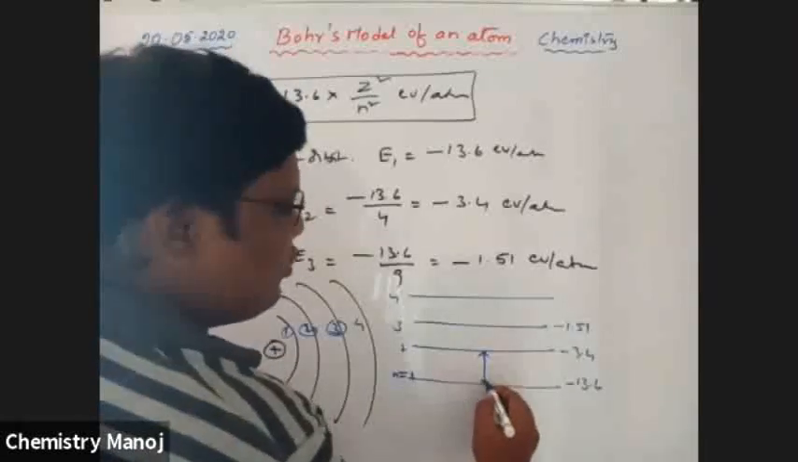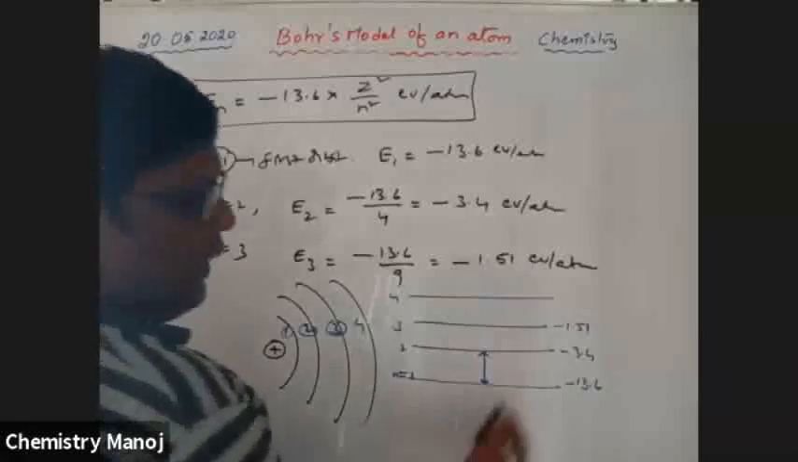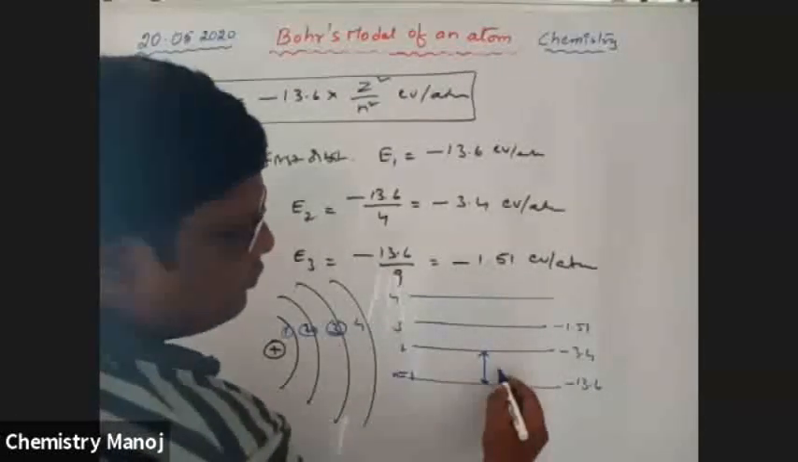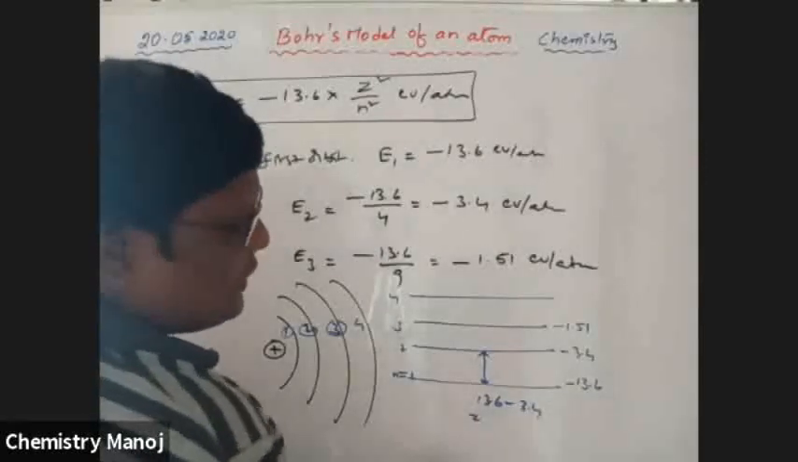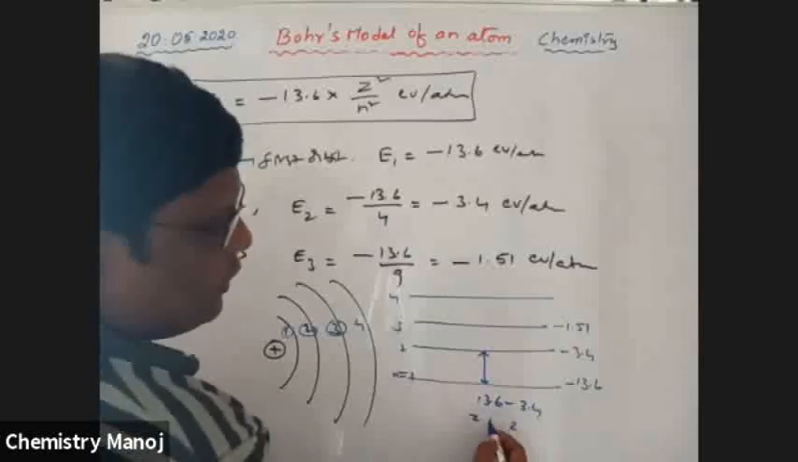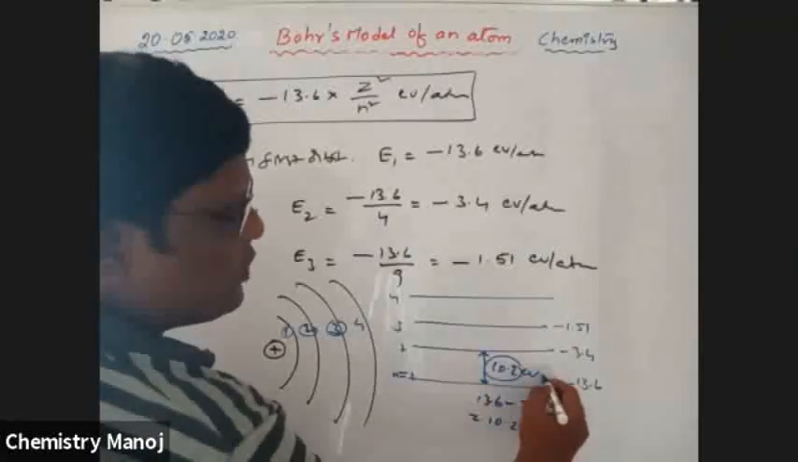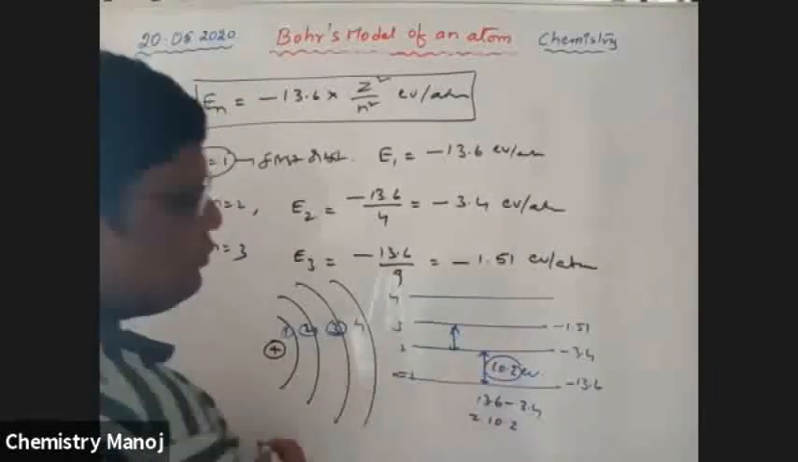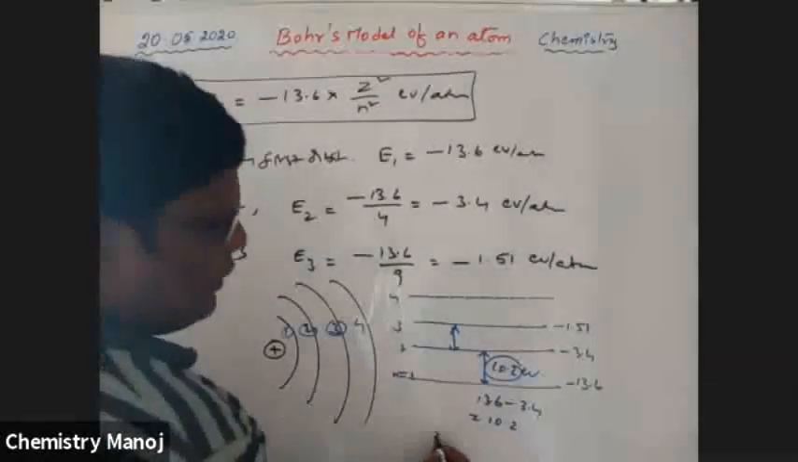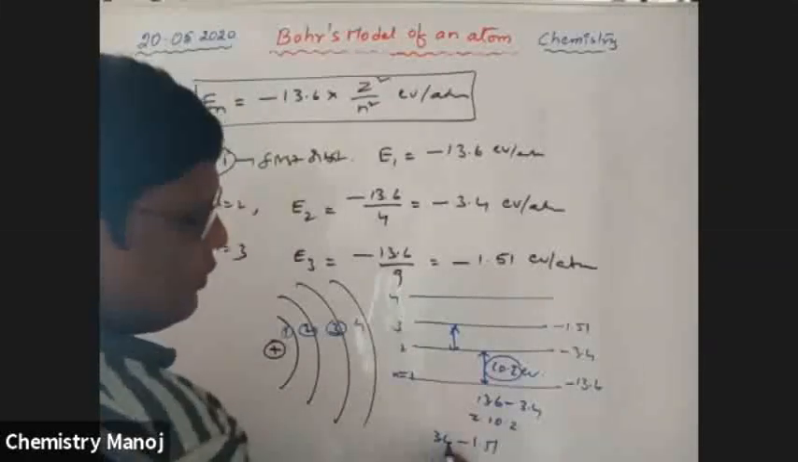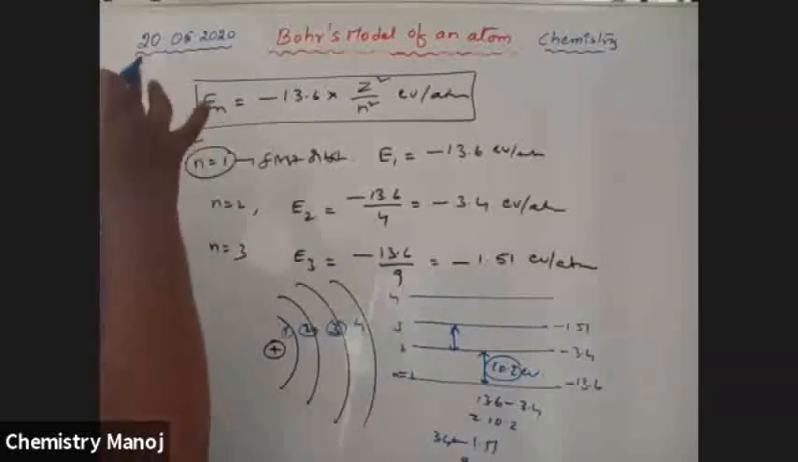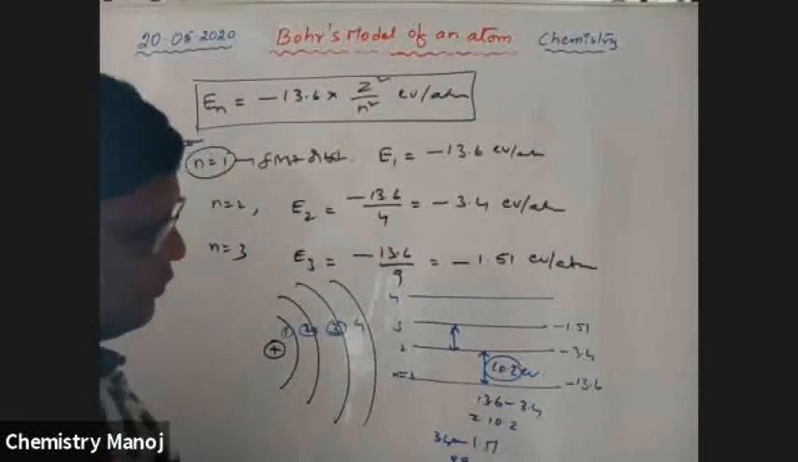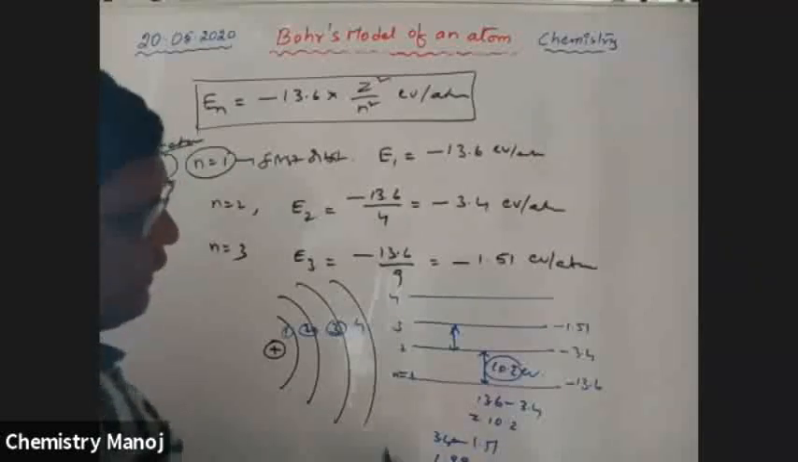Now, what is the difference between these two? Difference means higher value minus lower value. So 13.6 minus 3.4 is equal to 10.2. 10.2 electron volts is the difference between these two. And between those two, that is 3.4 minus 1.51, which is 1.89.